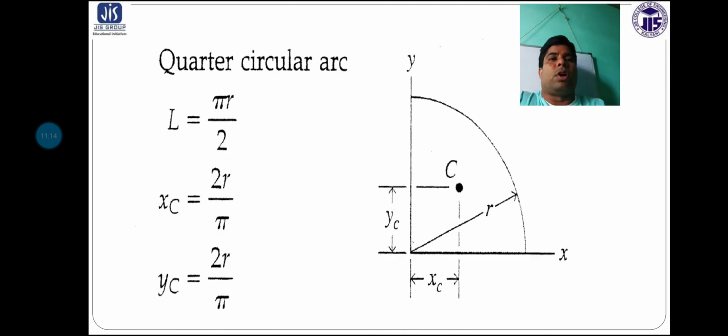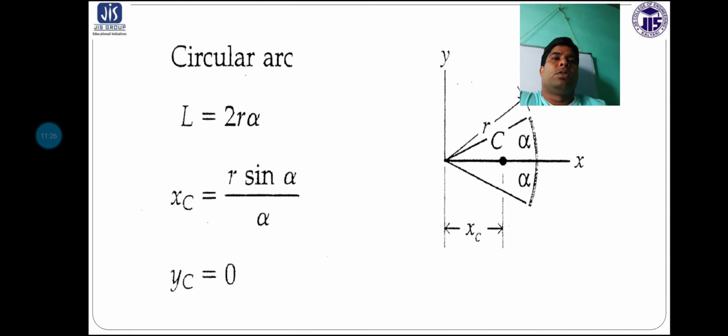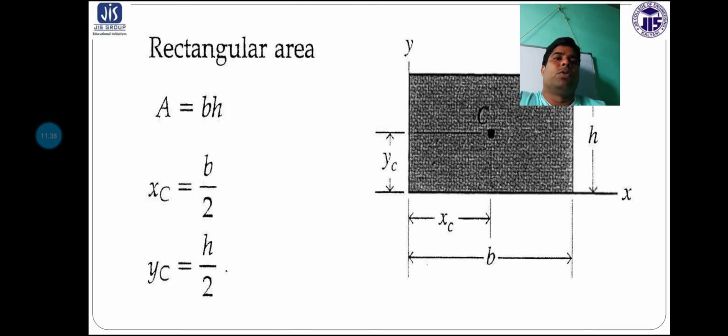Now for a quarter circular arc, xc is equal to 2r by pi and yc is obviously the same value, 2r by pi. For a circular arc, the angle also has to be considered here. So xc is equal to r sin alpha by alpha and yc will be 0.